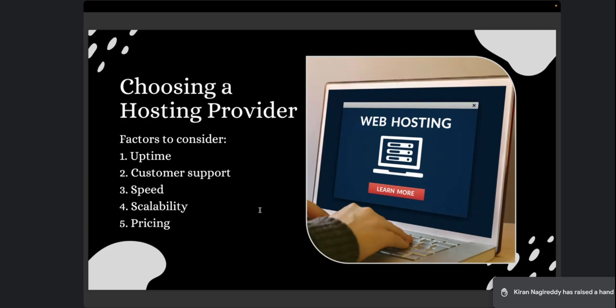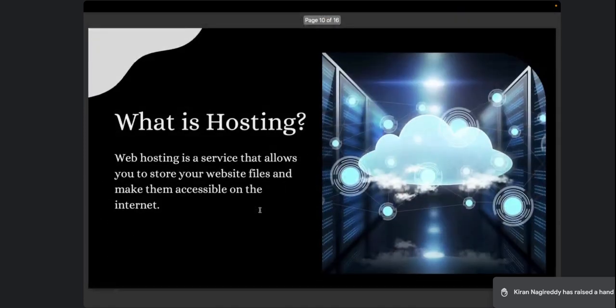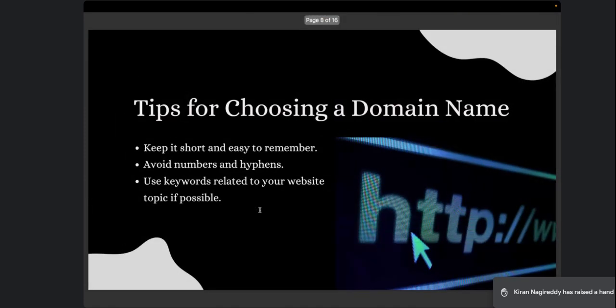So let's understand how to choose a domain. Like I said, whatever domain name you have will be your business name. Suppose I want to create a website called Snack Attack. Of course, the domain name should also be snackattack.com or .in. Correct? So it should be very relevant for your business.